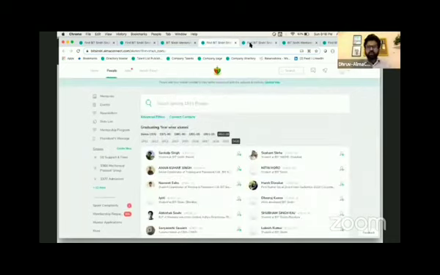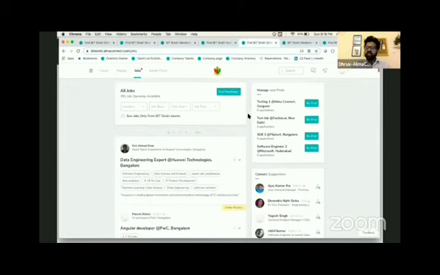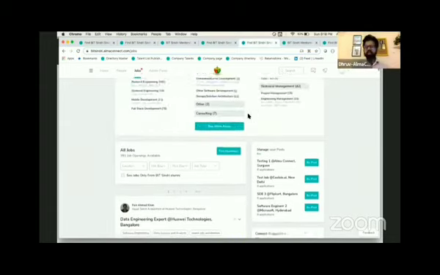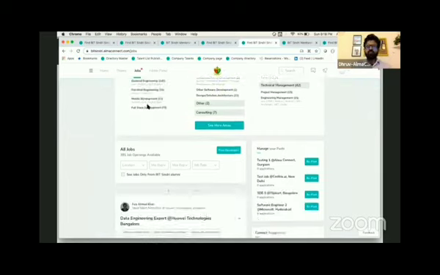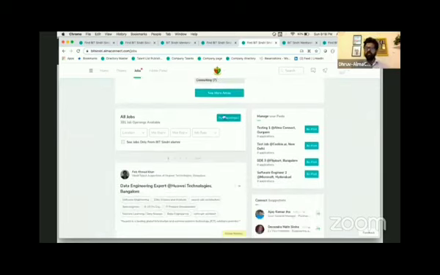Then I also want to talk about one very important thing, which is jobs. We also curate a lot of jobs at Alma Connect. We work with a lot of companies and source job openings from them. But we also encourage a lot of your alumni to come on the jobs module and post job openings in their own company, because they can invite referral requests from their fellow alumni. A senior can help their junior, a junior can help a senior, batchmates, anybody, with a referral in their own company, right? So that's extremely important.